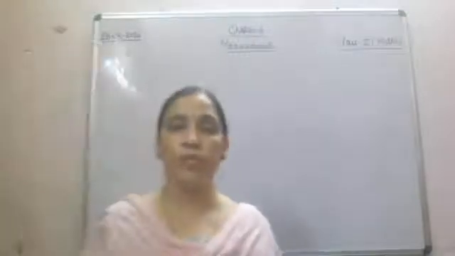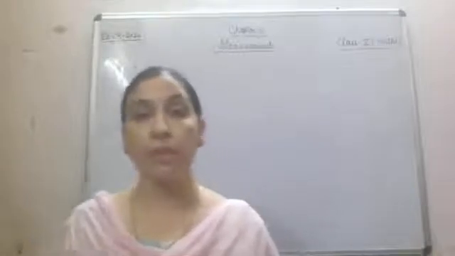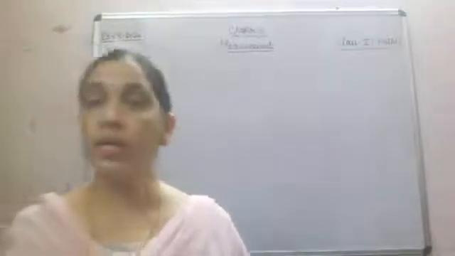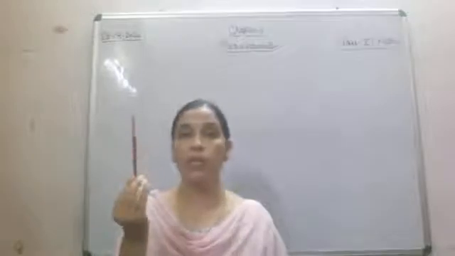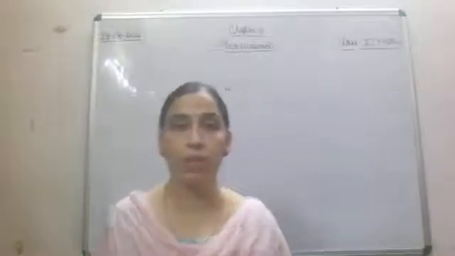Now the first activity which we will perform related to measurement of length. If I take one pencil, this pencil you all can see. Now if I ask what is the length of this pencil, what will we do?